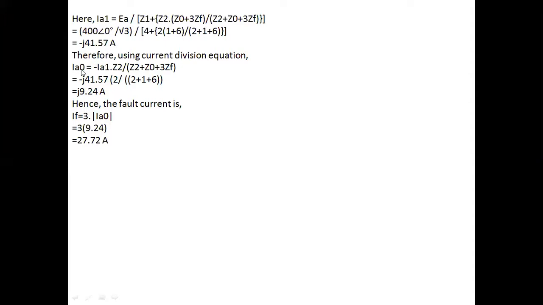Here I can get the value of IA0, which equals minus I1 into Z2 divided by Z2 plus Z0 plus 3ZF. That equals j9.24 ampere. We know that in case of LLG fault the current equation is IF equals 3 times I0. Let me substitute I0 here. I'll get IF as 27.72 ampere. This is how we need to solve the fault analysis. In the next video, we'll take the analysis of the fault with respect to impedance value. Thank you very much.